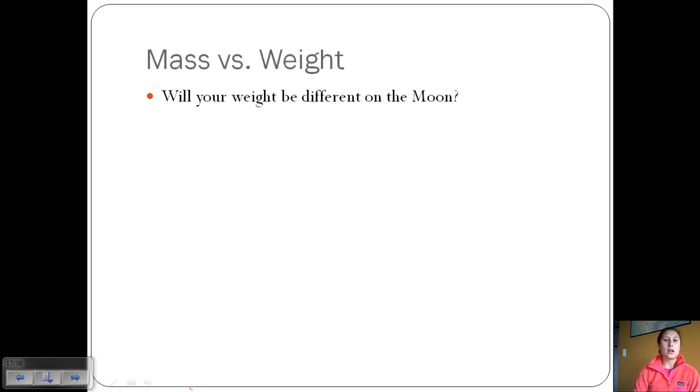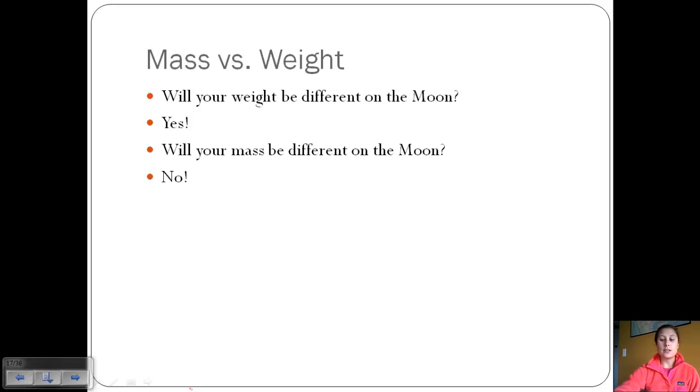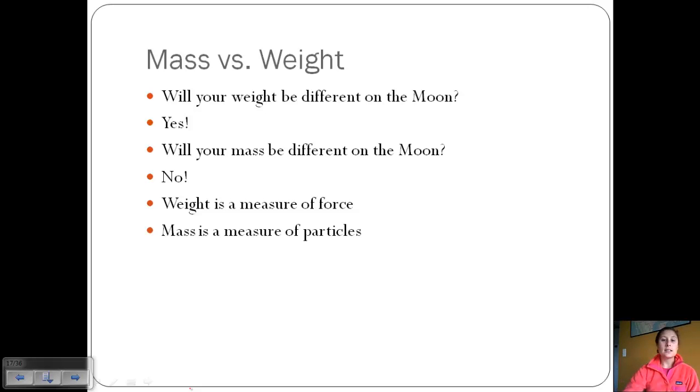And so let's talk about the difference between mass and weight. So if you took a scale to the moon and you weighed yourself, would your weight be different? And we know that yes, it would be. It'd be less, so we would all want to weigh ourselves on the moon. But will your mass be different on the moon? And the answer to that one is no. Okay, weight is a measure of the force due to gravity acting on you. But mass is a measure of all the particles that make up you.